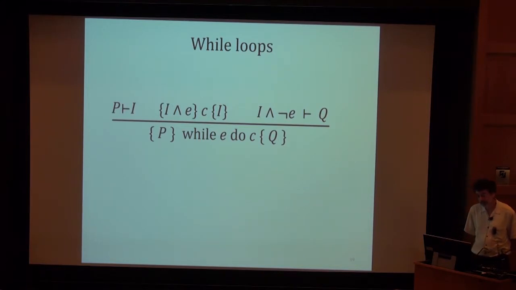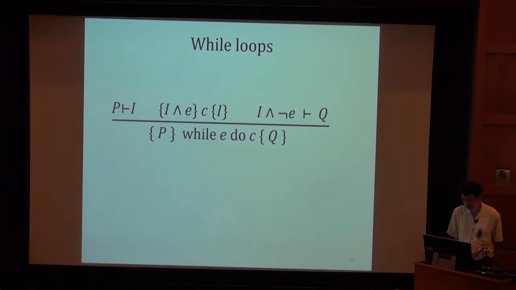And then also, whenever the loop invariant is true and the negation of the loop test, that implies Q, then the while loop is correct with respect to the precondition P and the postcondition Q. Okay, so that's the while rule.